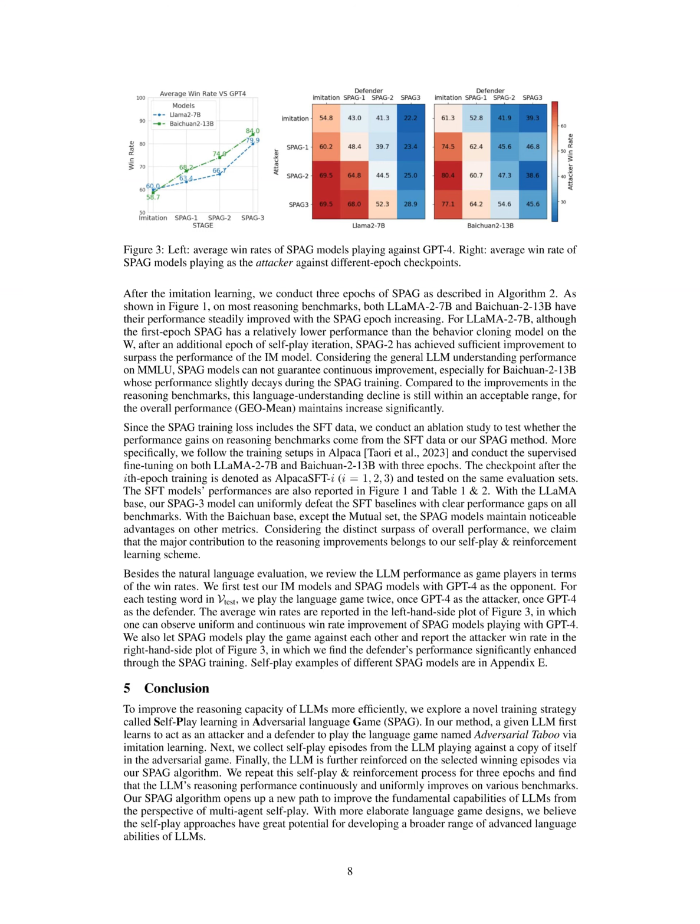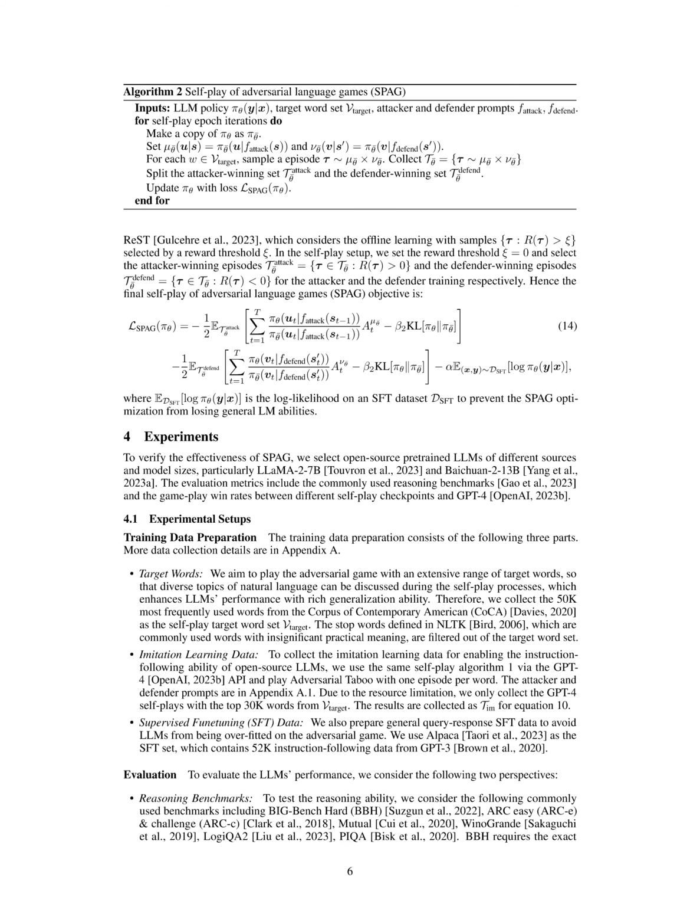In terms of reasoning benchmarks, both Llama 2-7b and Baichuan 2-13b showed steady performance improvements across multiple benchmarks with each epoch of SPAG training. The SPAG models surpassed the imitation learning models and even outperformed the supervised fine-tuning baselines on reasoning benchmarks. Specifically, the SPAG models demonstrated notable advancements in reasoning tasks such as Big Bench Hard, Arc E and Arc C, Mutual, Wino Grande, Logica 2, and PIQA.